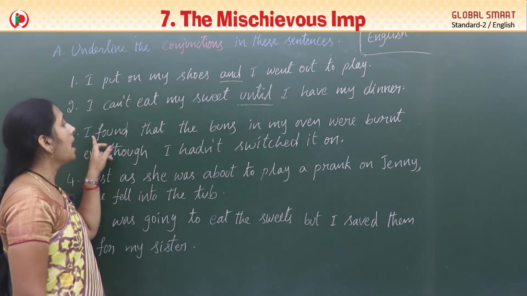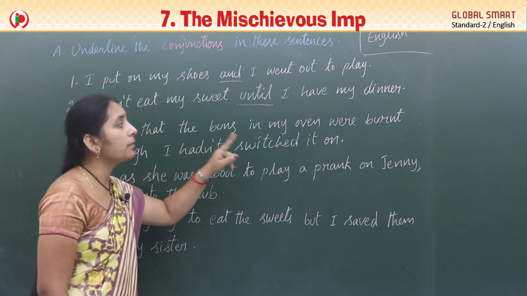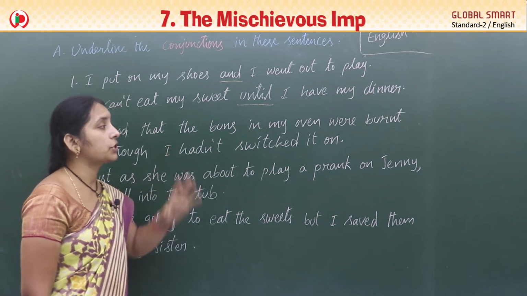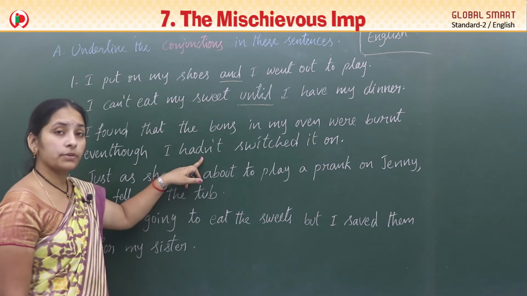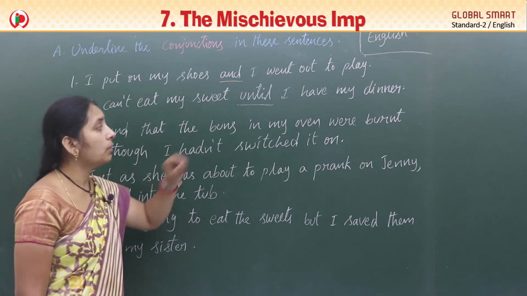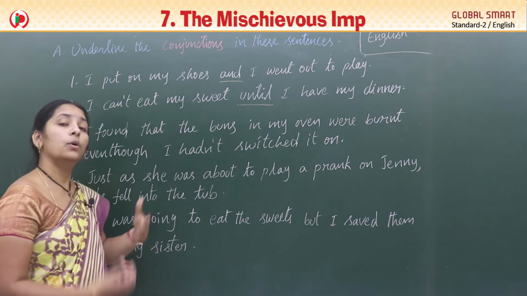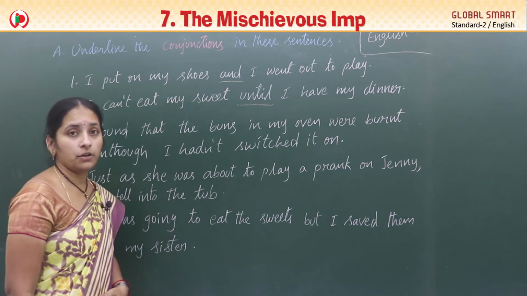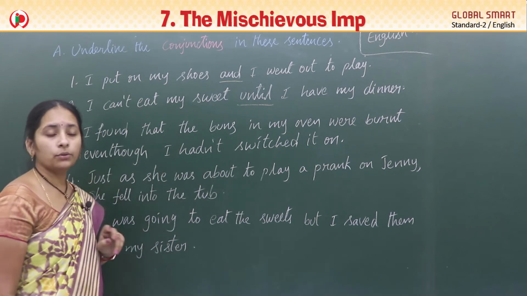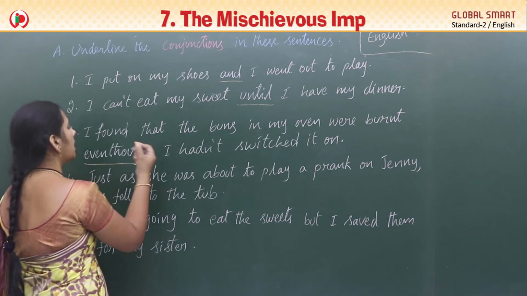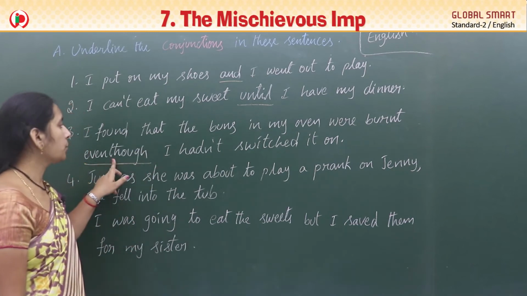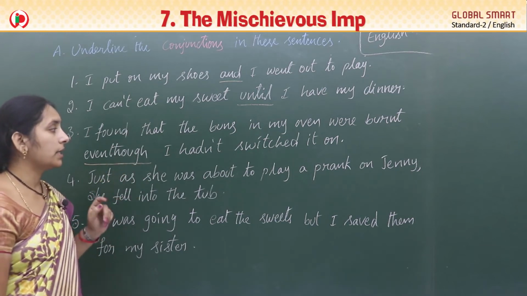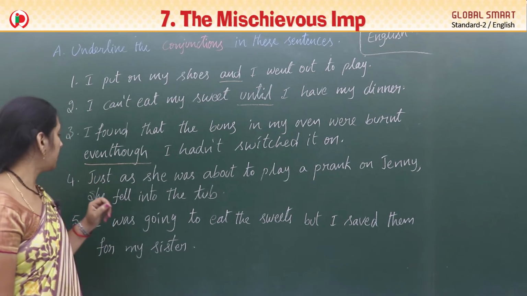And see the next one. I found that the buns in my oven were burnt, even though I hadn't switched it on. One is the buns were burnt. She didn't switch it on. So combined by even though. Not only though, even though is also a conjunction. Very good. Now you tell me what is the conjunction in this sentence.